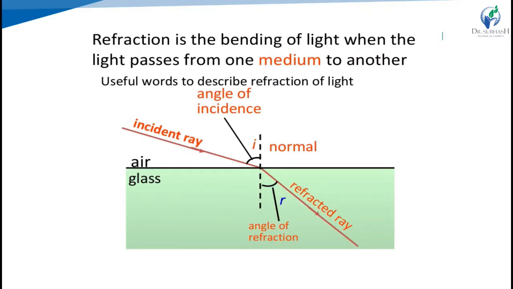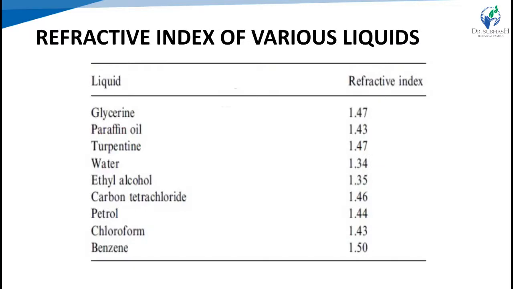Refraction is the bending of light when the light passes from one medium to another. Here we have to see the angle of incidence. The incident rays are in the air, and the green portion is glass. At that interface they go for reflection, and refracted rays are there, with the angle of refraction. We have to see sin i upon sin r; that is the refractive index. Examples are given for some liquid samples: glycerin 1.47, water 1.34, and so on.